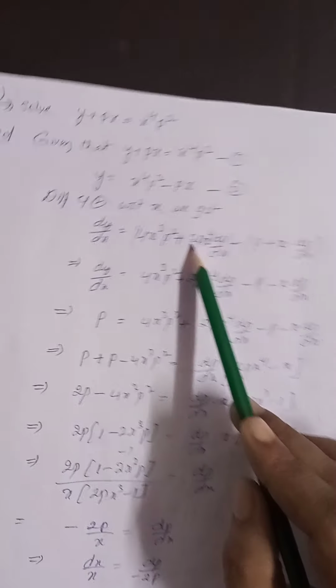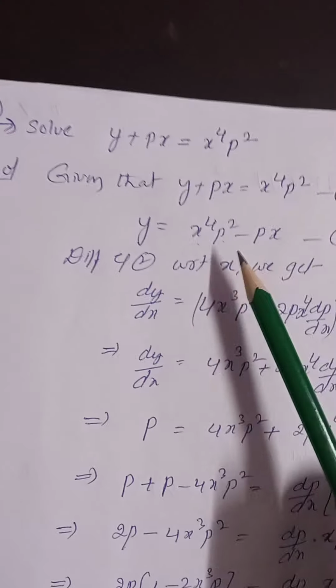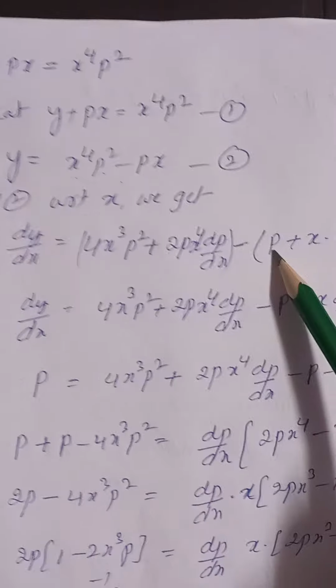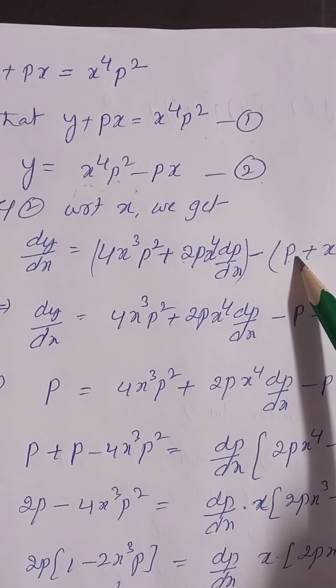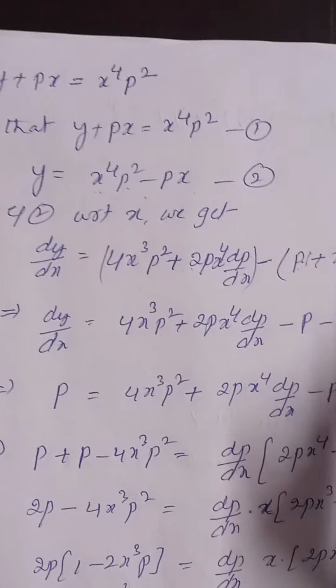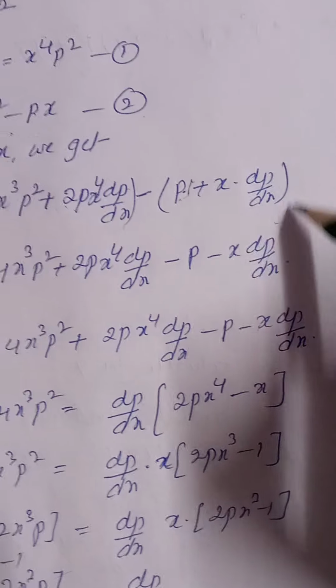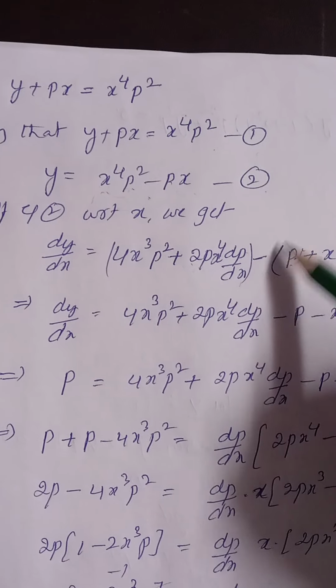See here, 2p into dp by dx you will get. This concept is very important. Minus, again uv formula, minus of p into differentiation of x is 1. If you want, you can write here p into 1. Now, plus x into differentiation of p is dp by dx, bracket close. Here minus is there, minus of something, no?